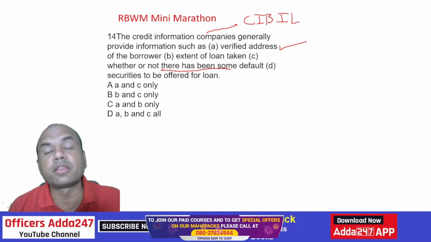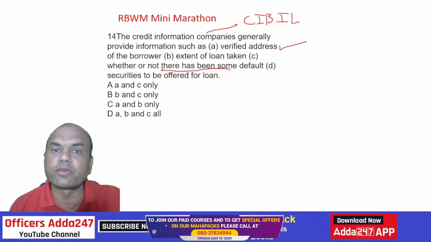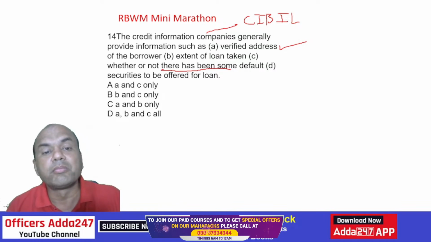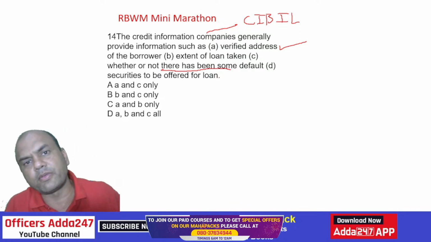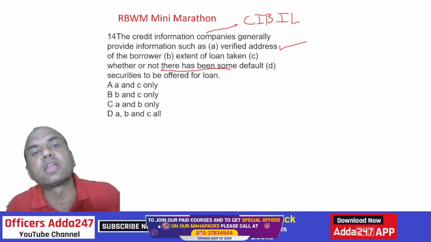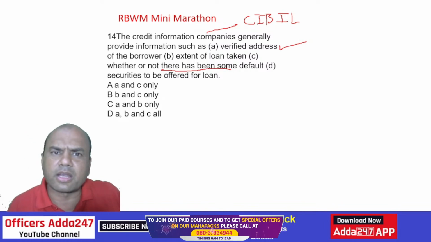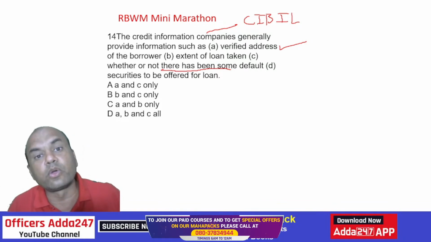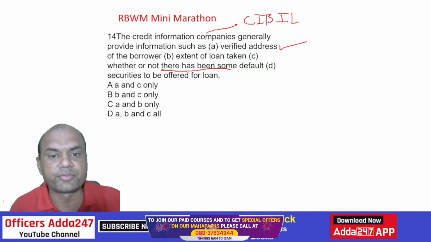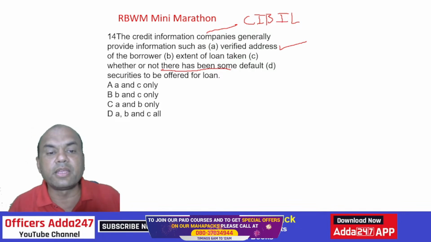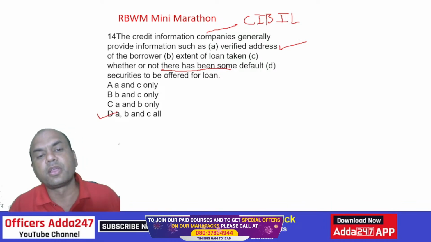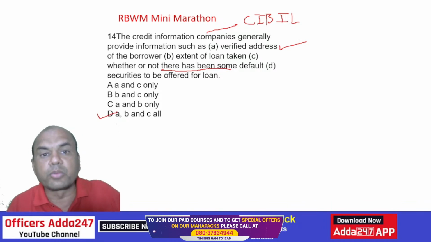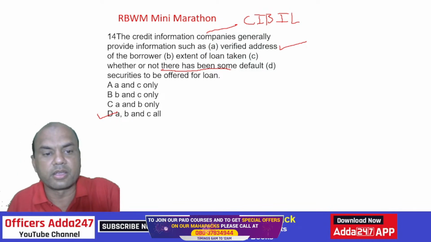Extent of the loan taken means how much loan this person has taken, that will definitely be given in that report. Default also. But nothing about the security will be mentioned, because no one knows the security. Suppose I have a civil report, meaning I have taken 3 to 4 loans earlier and repaid them regularly. But will CIBIL know that I have bought a new house and that I can offer it as security? It won't know. So the answer will be A, B and C only, not D. Securities to be offered won't be the answer over here. Clear, everyone? Move on.